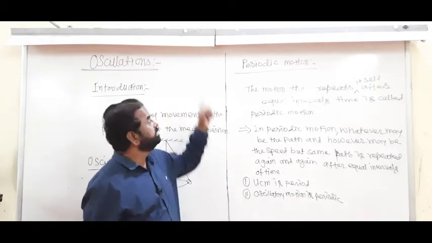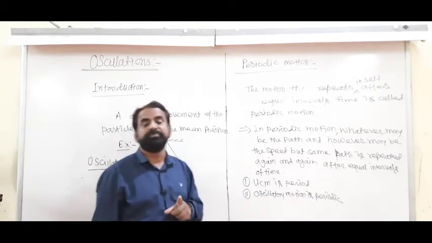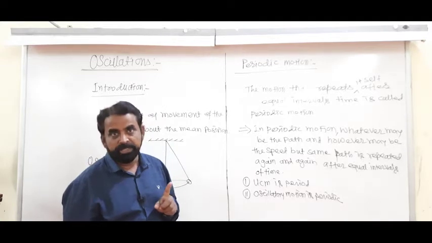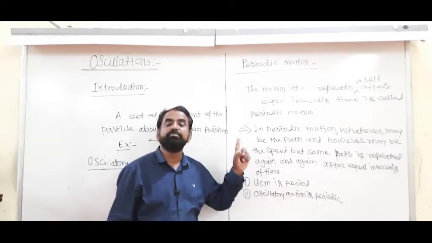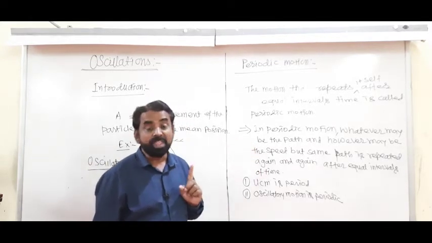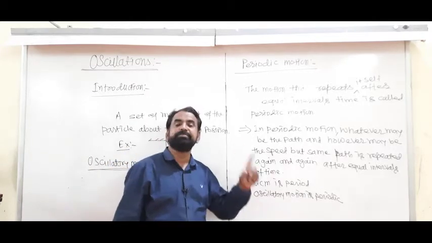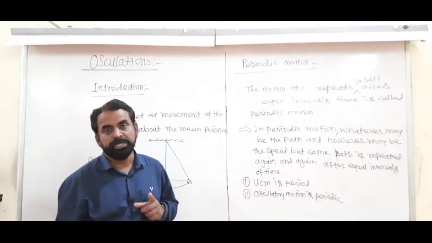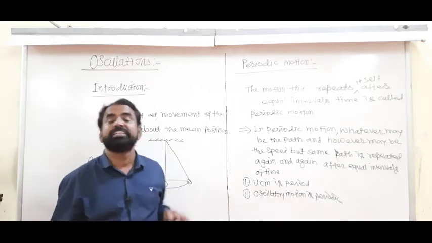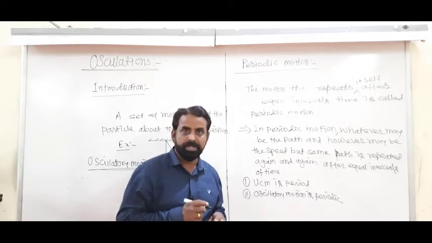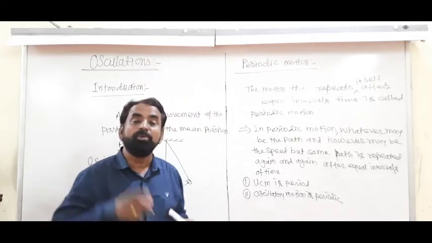And so this is the explanation regarding periodic motion. Knowing the basic concept of periodic motion, now the oscillatory motions are classified into two types, depending upon the path followed by the object.